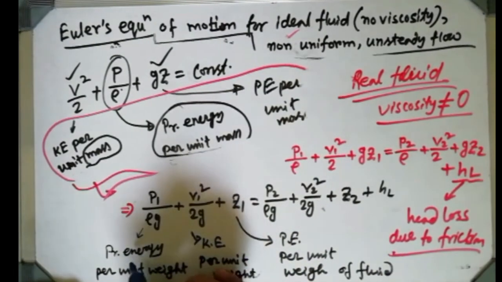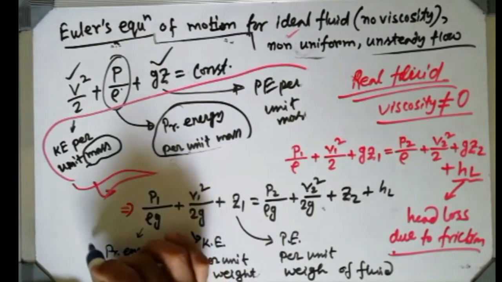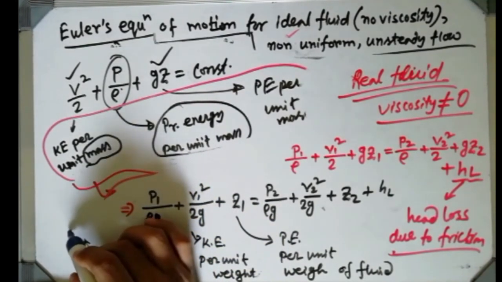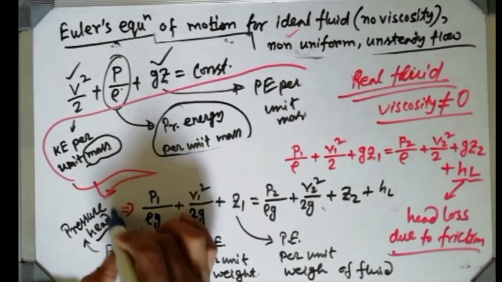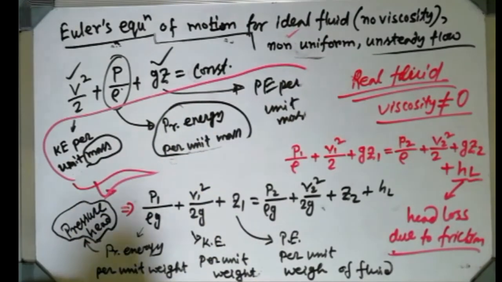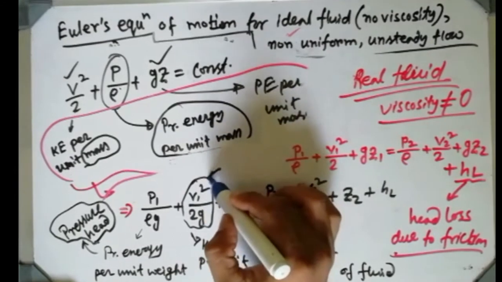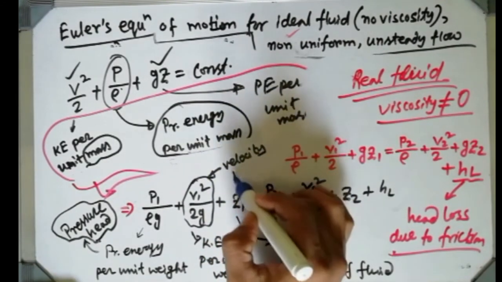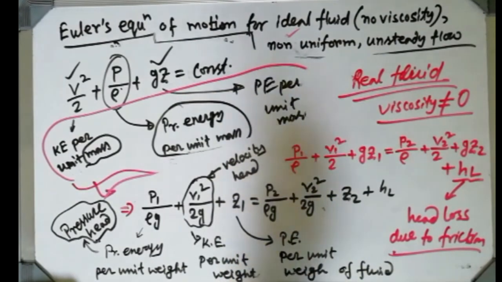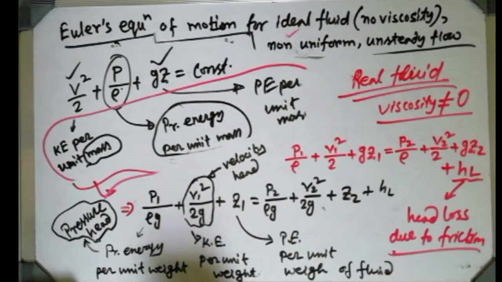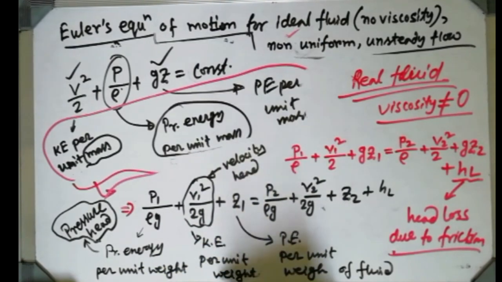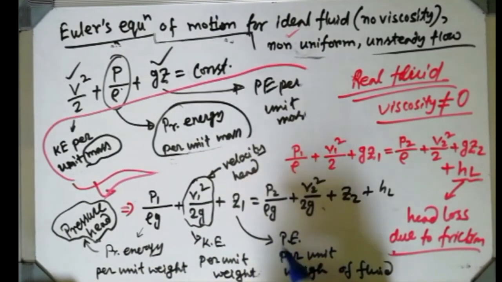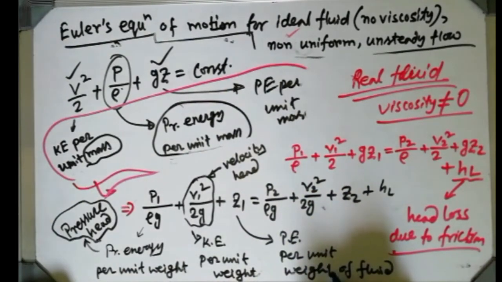And this pressure energy per unit weight, this term is referred to as pressure head. This term will be used again and again, in many places, in many books you will find pressure head. This one we will now call velocity head, and this one potential head. Many times they will say pressure head, velocity head, potential head. What does this mean actually? That means pressure energy per unit weight, kinetic energy per unit weight, and potential energy per unit weight. That is nothing but the head.